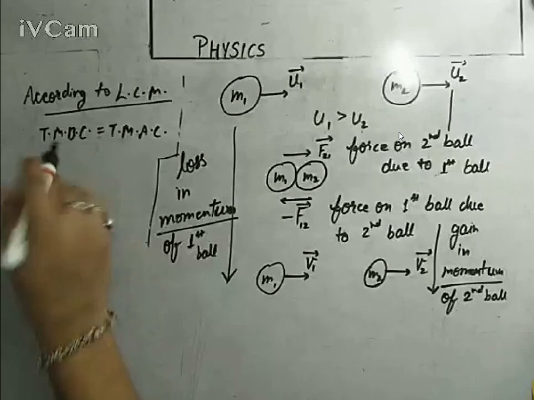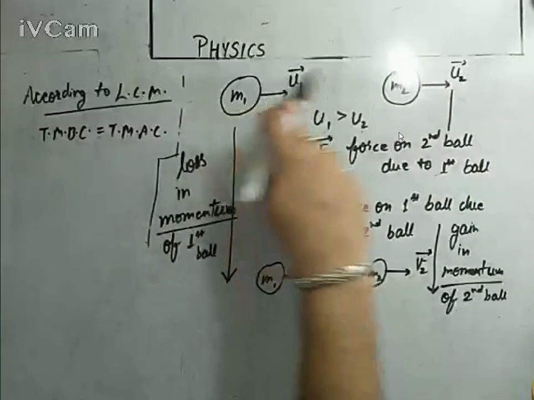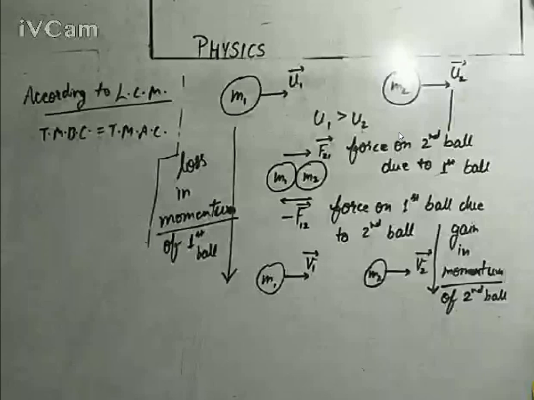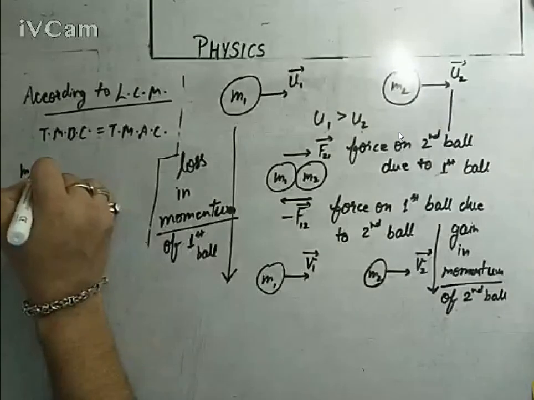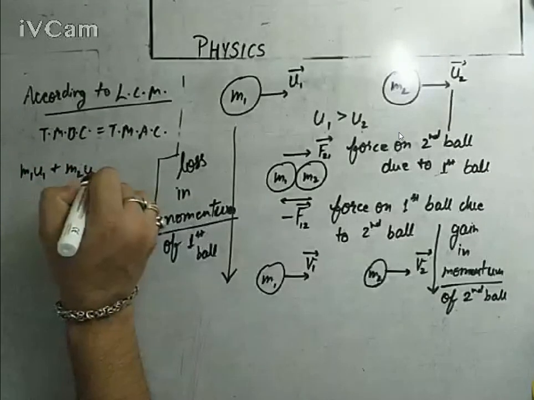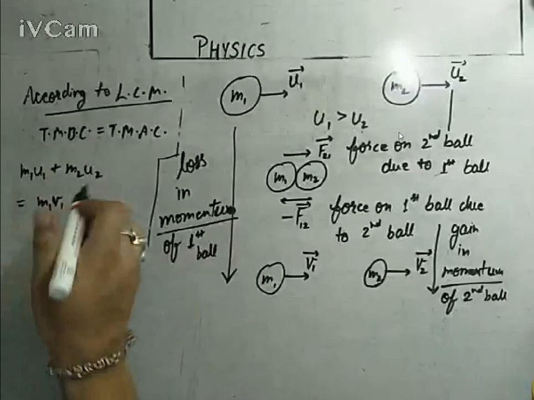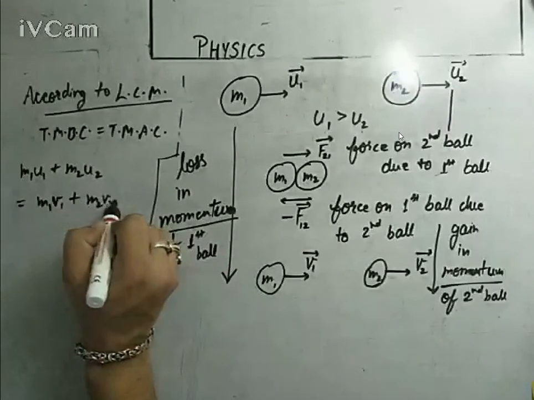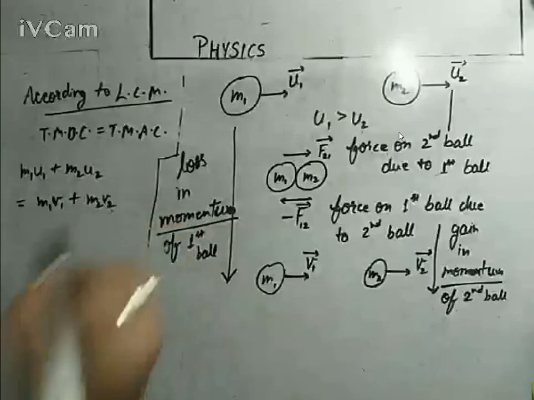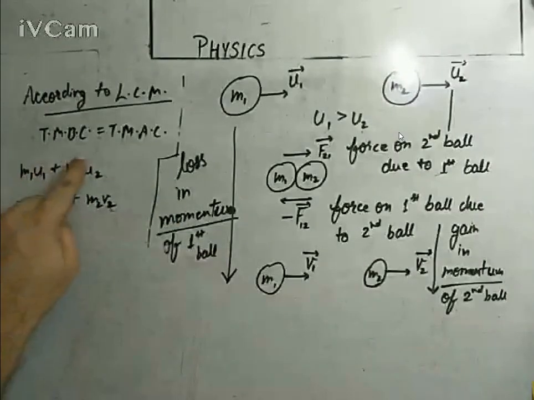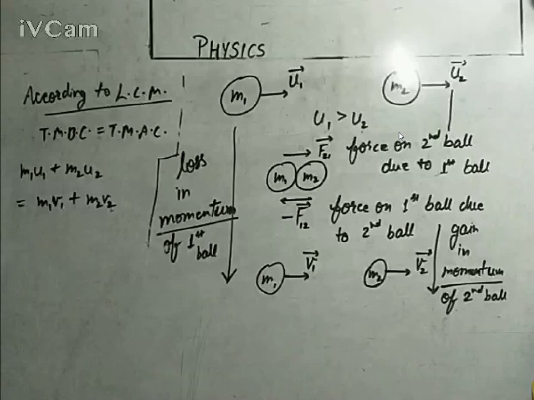Total momentum before collision is the momentum of the first ball plus the momentum of the second ball before collision: m1 u1 plus m2 u2. This equals m1 v1 plus m2 v2, the total momentum after collision.